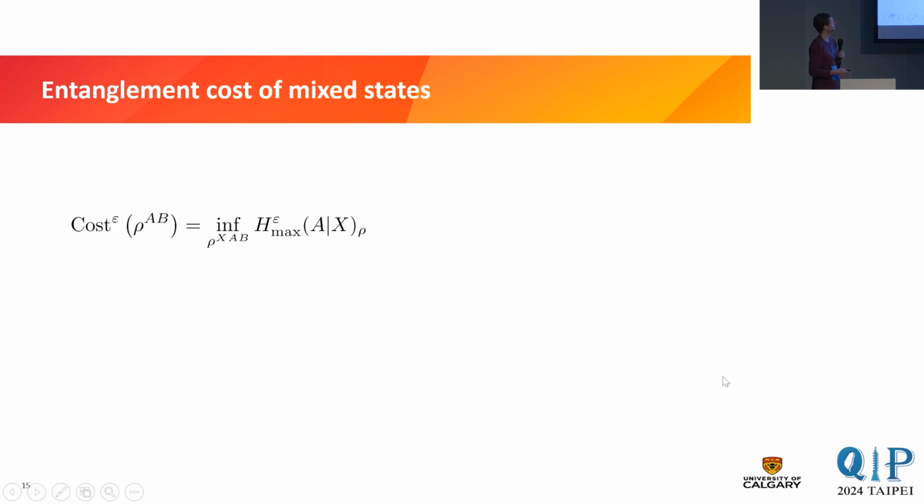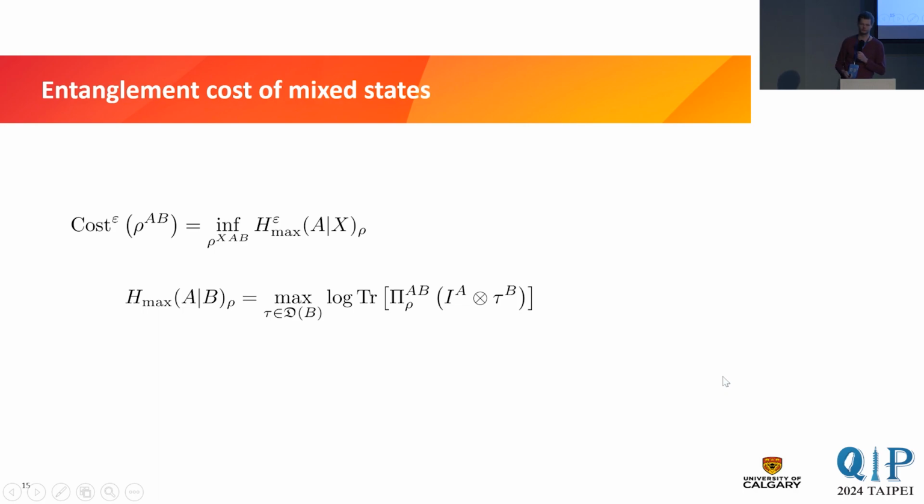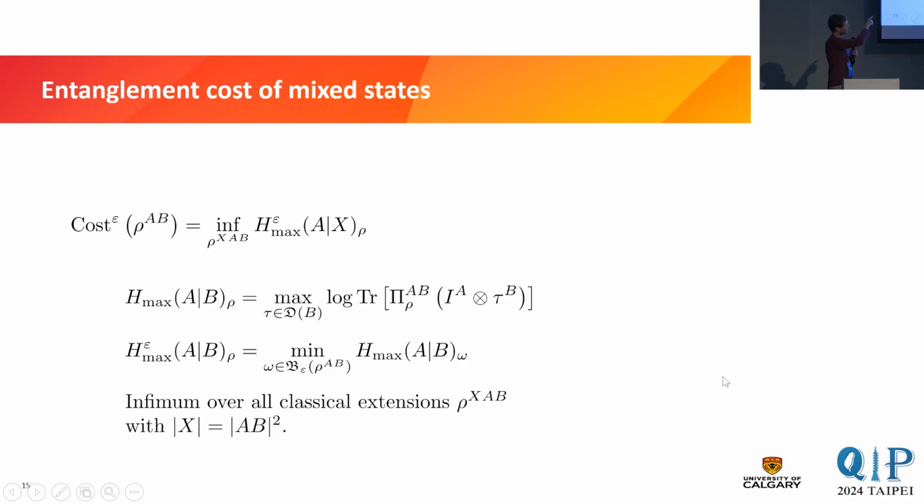Well, the conditional max entropy is just defined like that, where pi is the projector onto the support of rho. And then, as usually, you can smooth it, right? And in fact, we smooth it in a particular way. We smooth it with respect to an epsilon ball in trace distance. And this epsilon ball is over states, and it's not over subnormalized states, which is quite often done. And then the infimum is over all classical extensions of the original state.